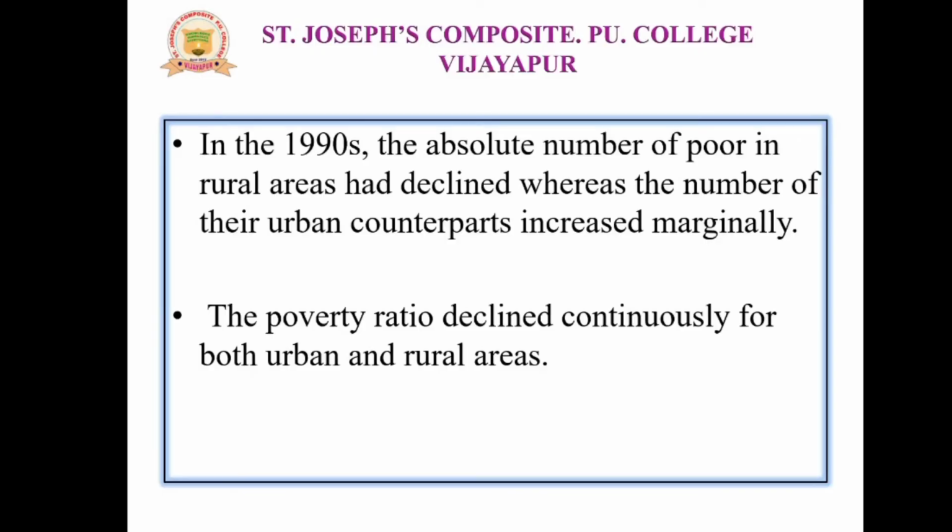In the 1990s, the absolute number of poor in rural areas declined, whereas the number of their urban counterparts increased marginally, because the rural poor migrated to urban areas.